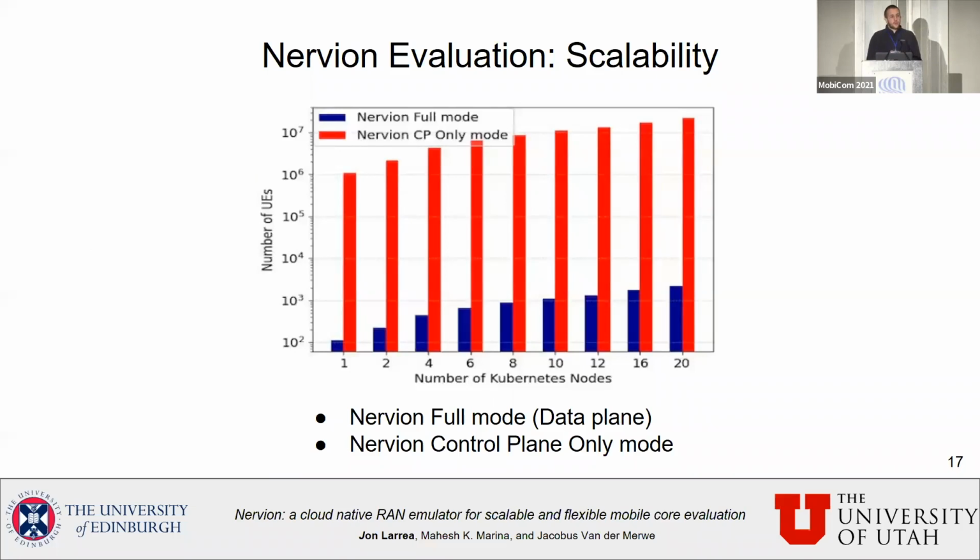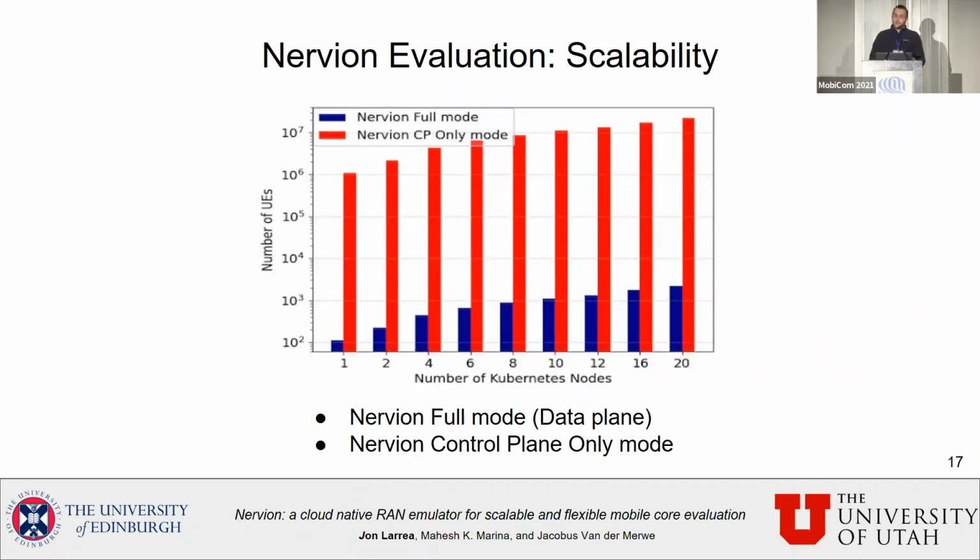In terms of scalability, we evaluated two versions of Nervion. The standard version, or the full mode version, of Nervion that contains control and data plane. We were able to get up to 110 UEs per Kubernetes node. Later, we discovered that that limitation was imposed by Kubernetes itself and not the design of Nervion. So in order to overcome that limitation, we decided to implement what we call control plane only mode, that, as the name suggests, disables the data plane in order to get more scale for the control plane.